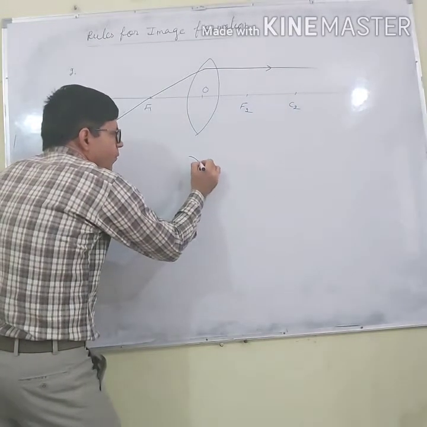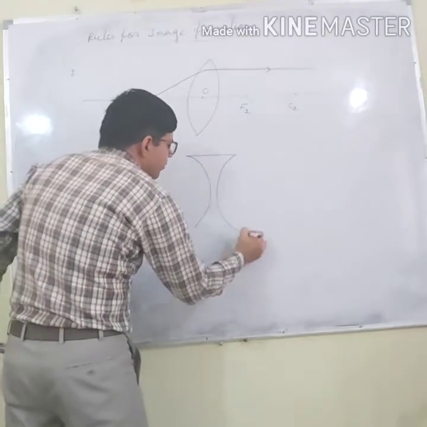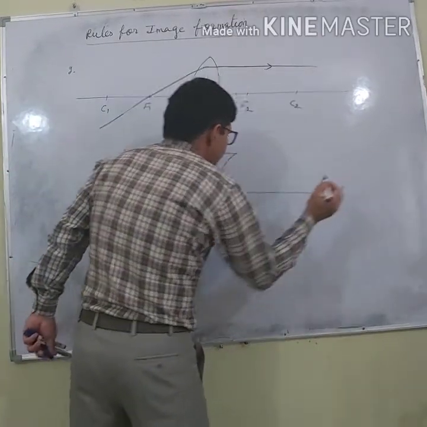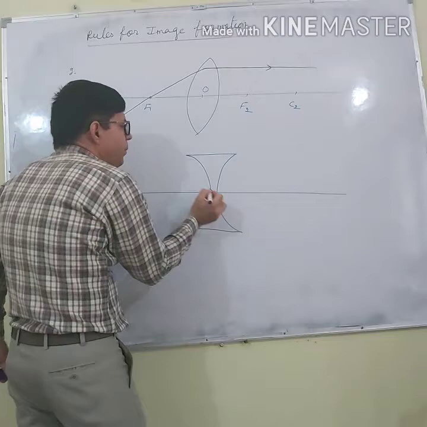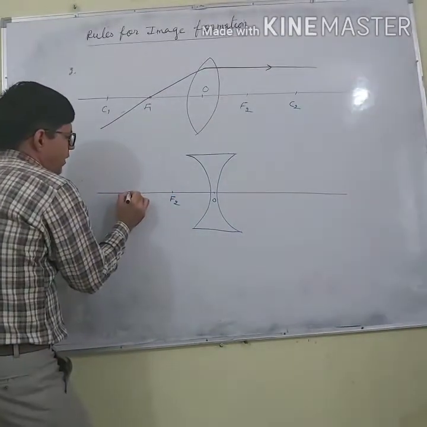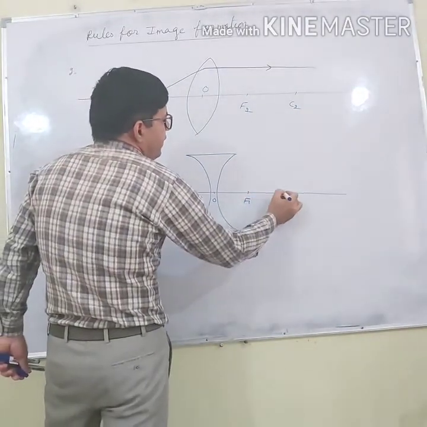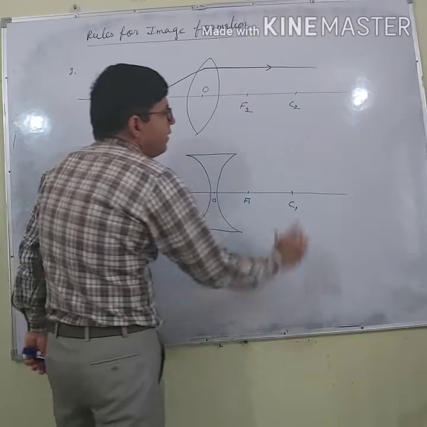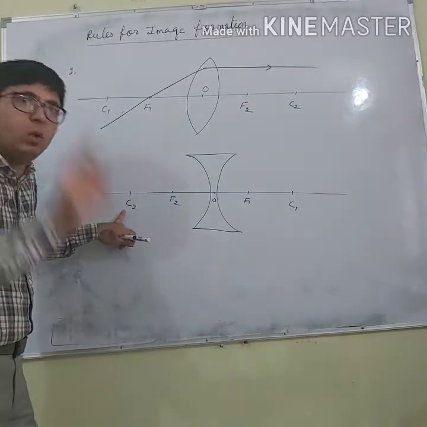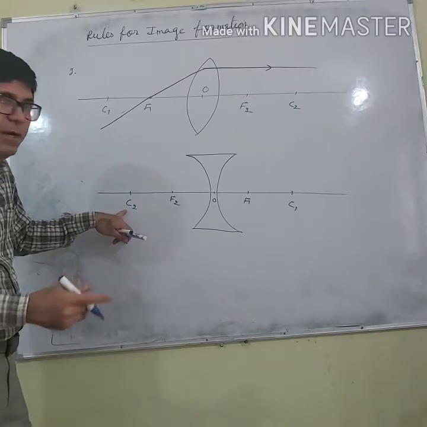Next point is, let us say this is a concave lens, this is the optical center, this is F2, and this is C2. Here it is F1, and it is C1. You can also write it as, in place of C you can write 2F, because the radius of curvature is double the focal length, so you can write it here as 2F also.